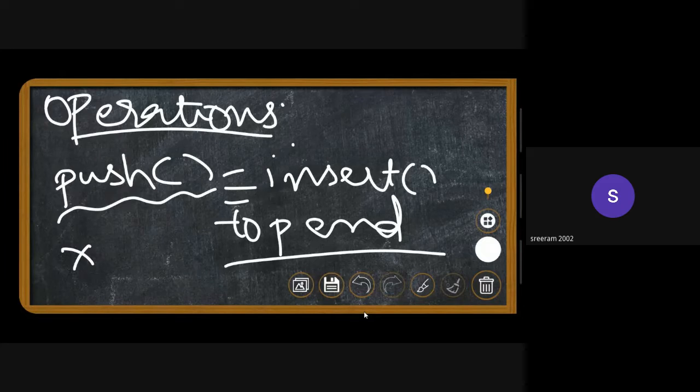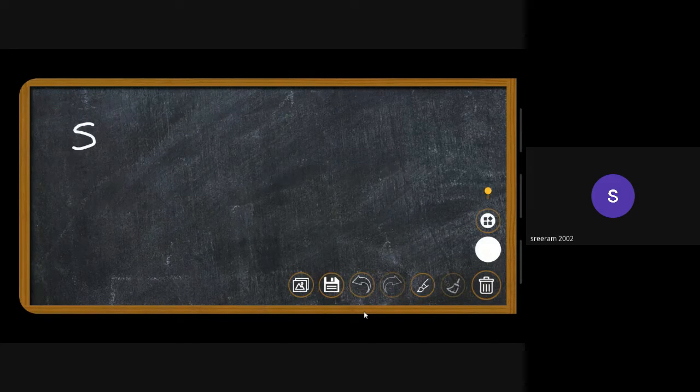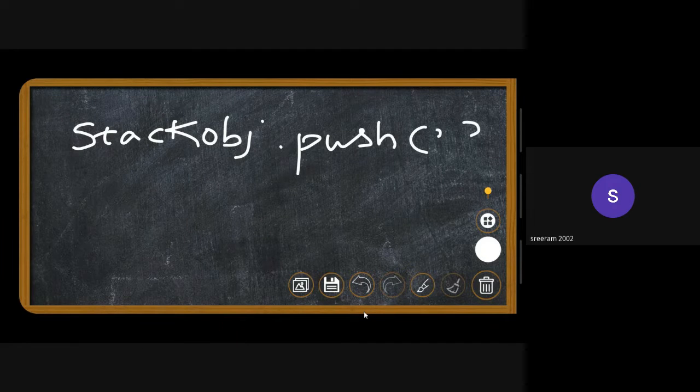So the syntax is something like stack object name dot push, and then the element that you want to insert into the stack. This is the common syntax in C++.